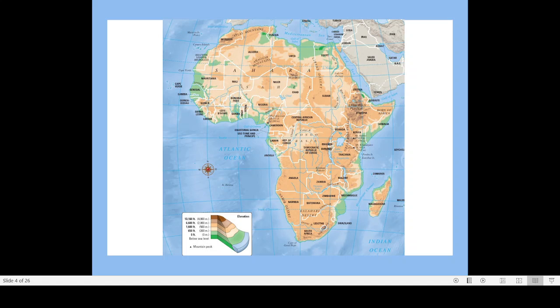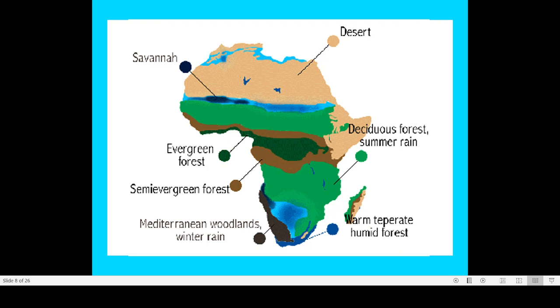If you go to countries like Greece, Turkey, here you can see this is Turkey, this is Greece, and this is Jordan. All these countries are warmer. In the absence of this warm ocean current in the Mediterranean Sea, they would have a colder climate. The climate similar to the Mediterranean climate is also seen in the southern portion. You can see this area, the southern tip of Africa, is experiencing a climate similar to the Mediterranean climate.